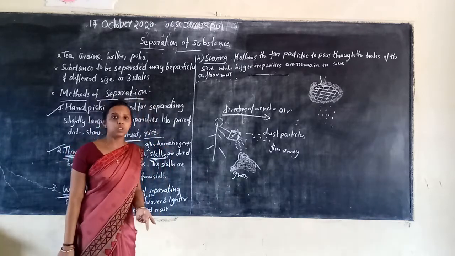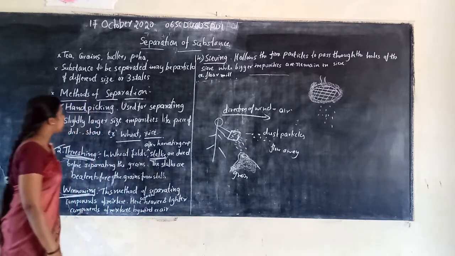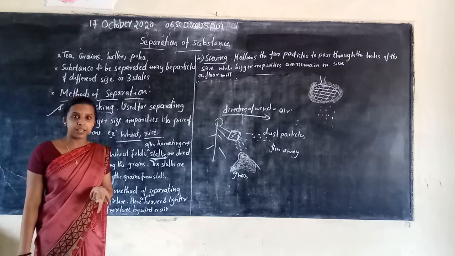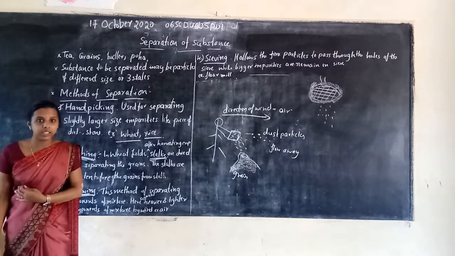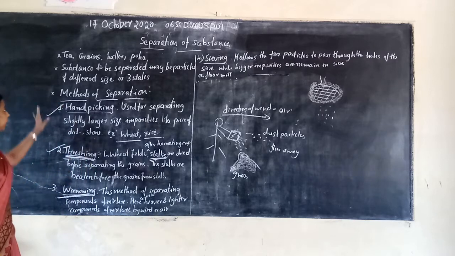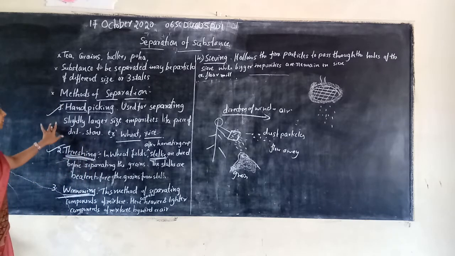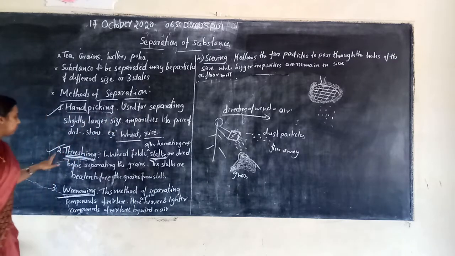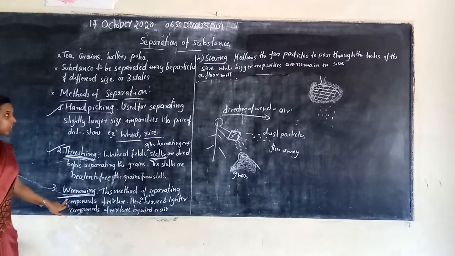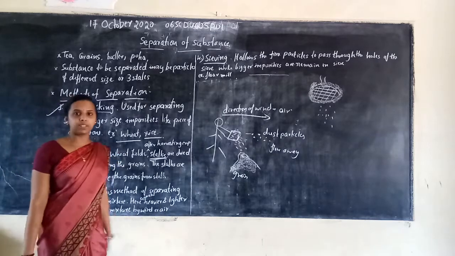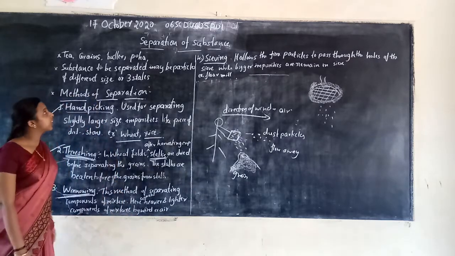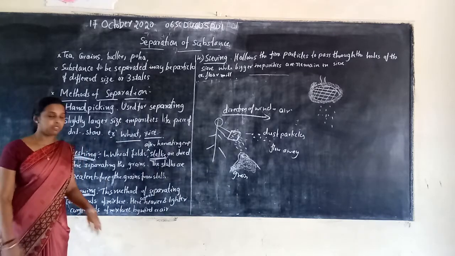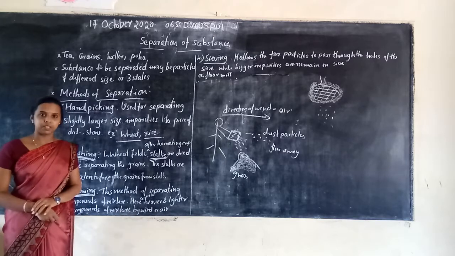If you have a doubt, you can ask me. So in this class we studied the separation of substances, how the separation takes place, and what the importance is. We started from the introduction, then studied the methods. The first method is hand picking, second is threshing, third is winnowing, fourth is sieving. Next class I will continue this chapter. Thank you.